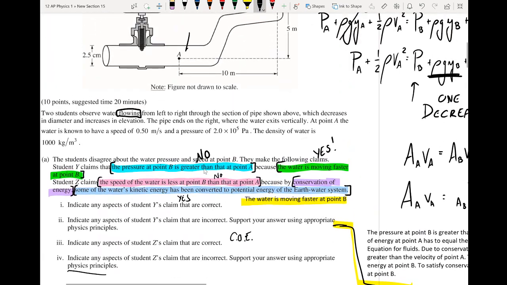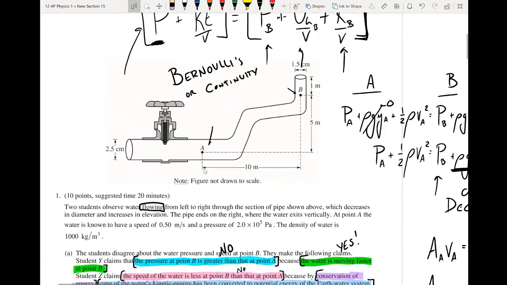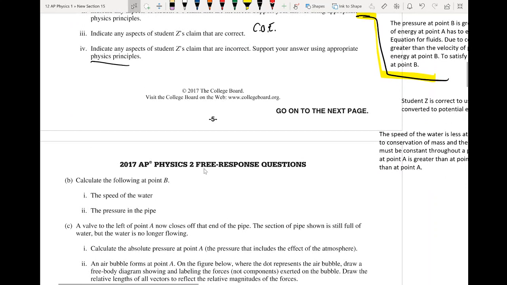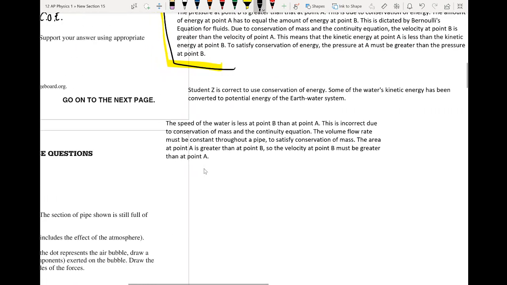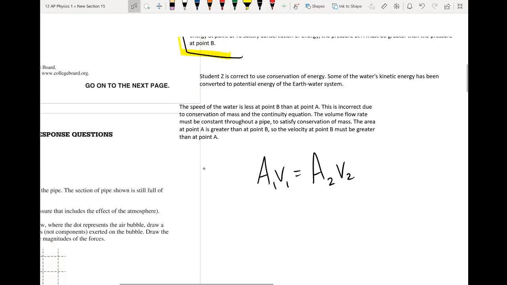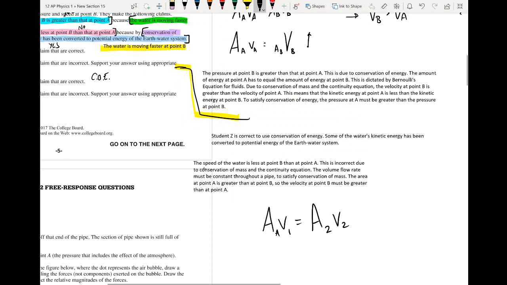All right, cool. So that is part A, a little bit lengthy. That is the longest part. Then calculate the following at point B: the speed of the water and then the pressure in the pipe. For the speed of the water, we already set up our equation: A1 V1 has to equal A2 V2. I can call this A_A, V_A, A_B, and V_B.